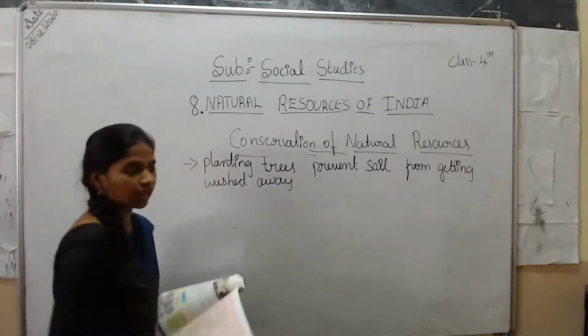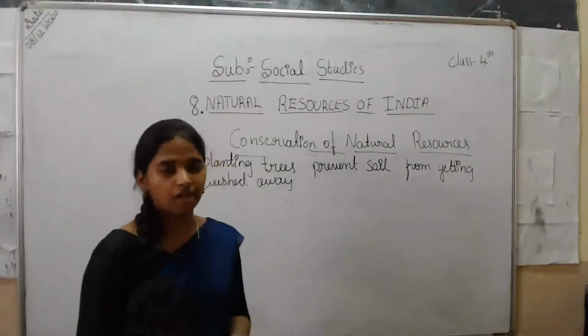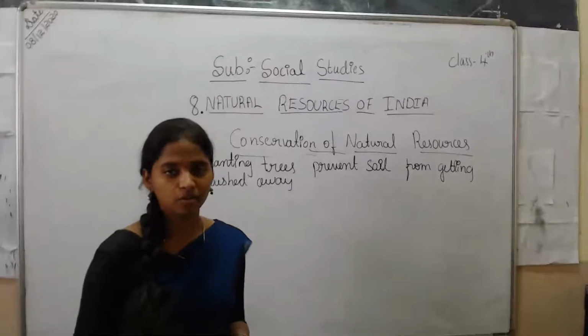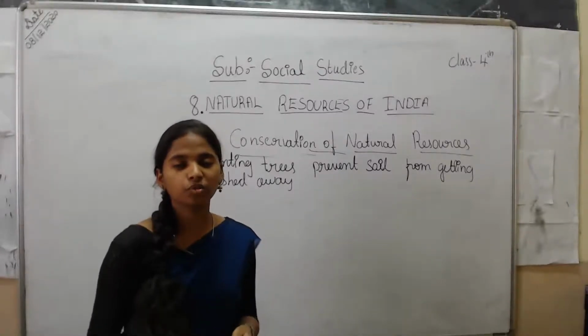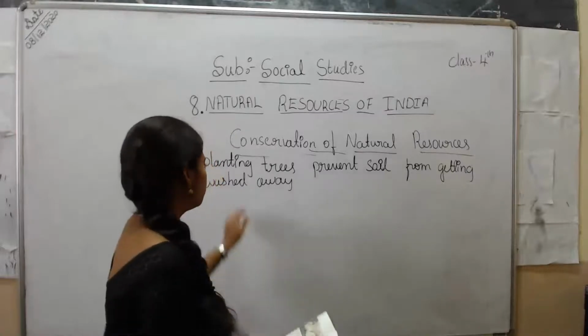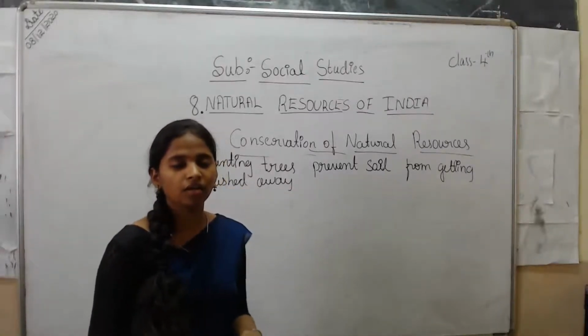So see here, the second one is about soil conservation. Soil is also a natural resource, but it is a renewable resource. We know that. But even so we should take care of it and protect it. By planting trees, you can prevent the soil from getting washed away.